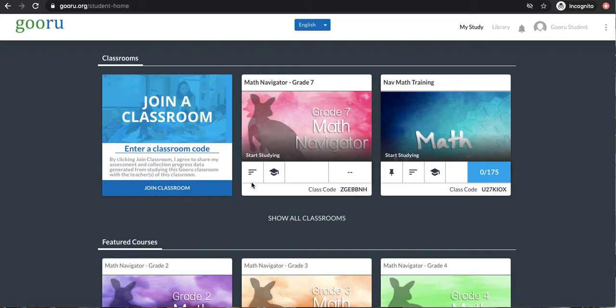If I want to see everything that I have available to me, I can click on this icon here, which is called Learning Journey. So I'm going to do that just so we can see what it looks like.